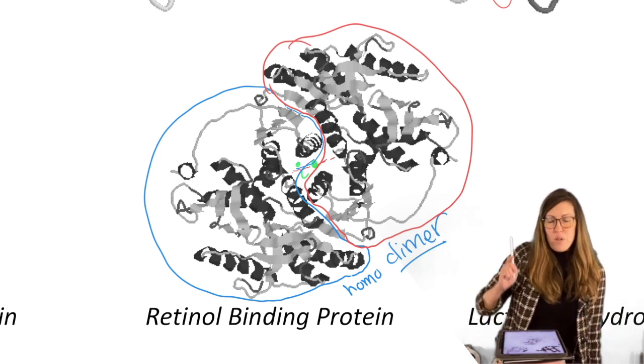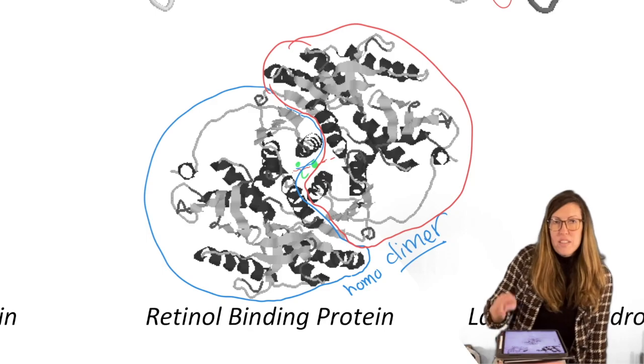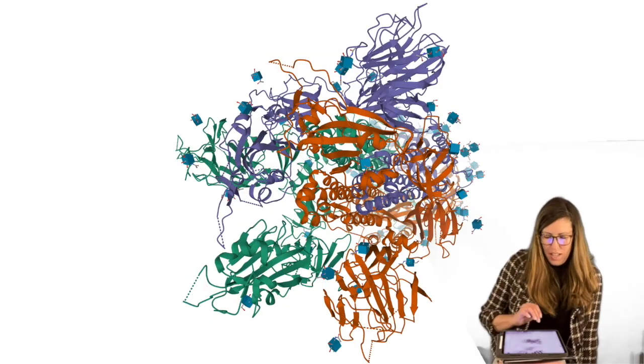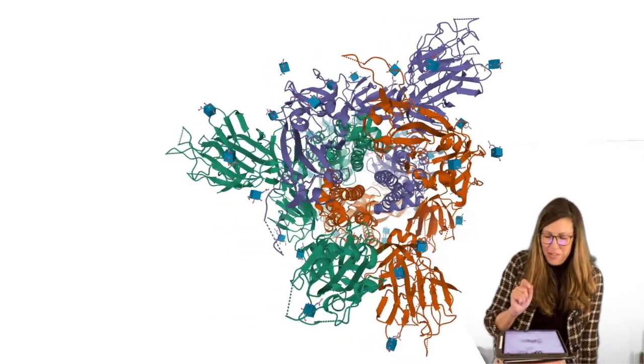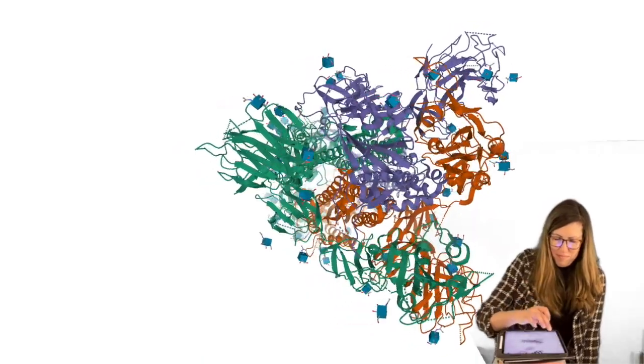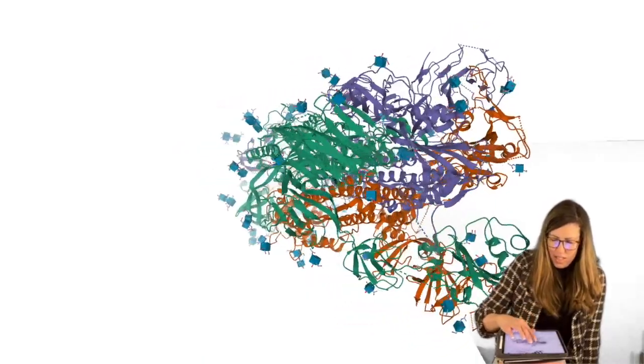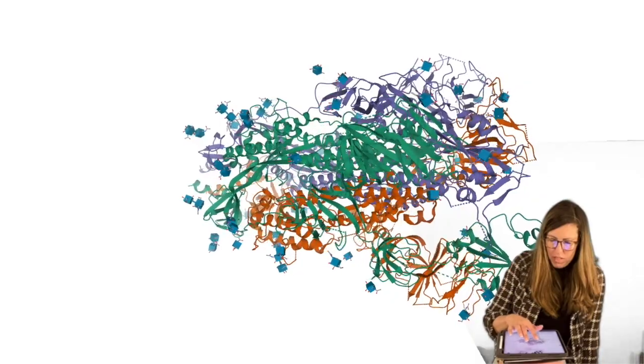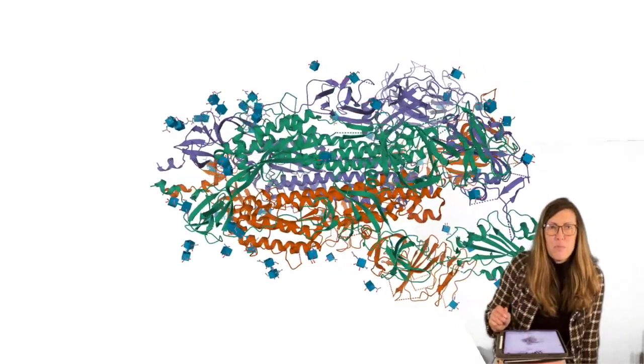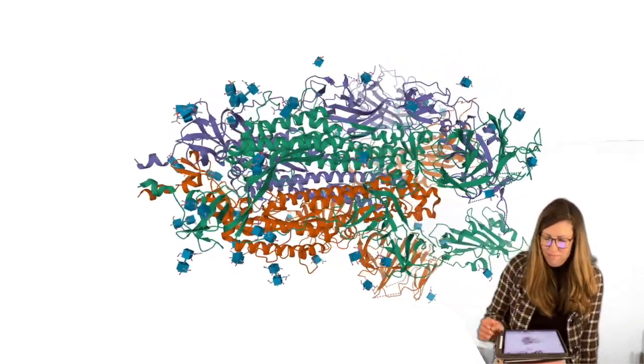Let's go to one even more complicated that we looked at the very beginning. I hope this has more meaning to you now. Look at this beast, the spike glycoprotein. Let's stop there.